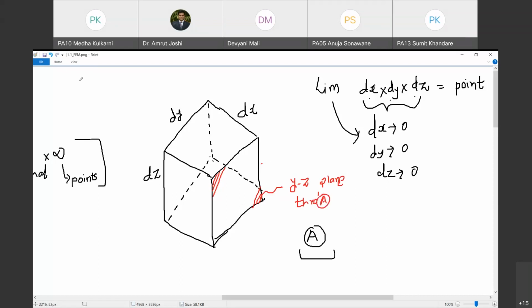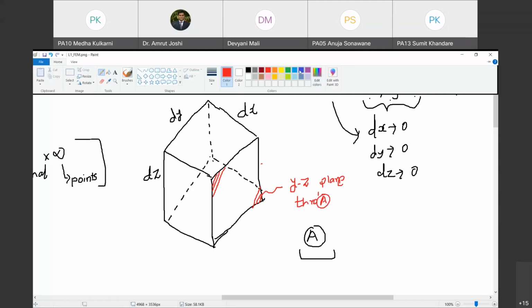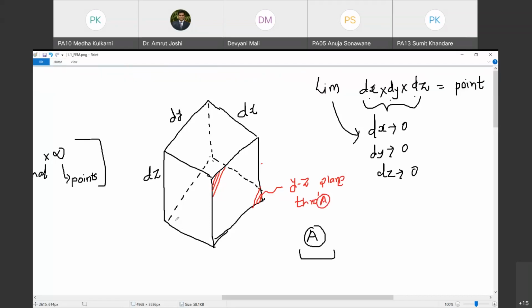Interestingly, what can I say about this plane? Zara dekho. What can I say about this plane? This is also a yz plane. So therefore, as dx tends to 0, these two planes are going to denote the one and only one plane, and that is the yz plane passing through point A. So this is for visualization purpose.